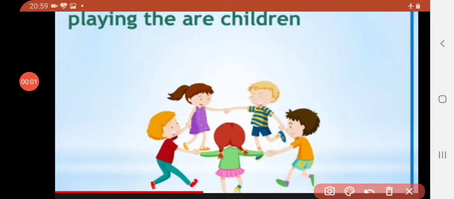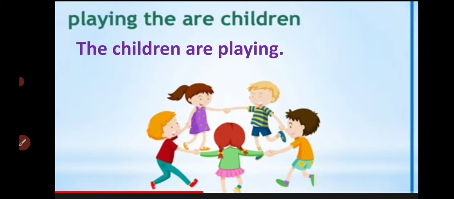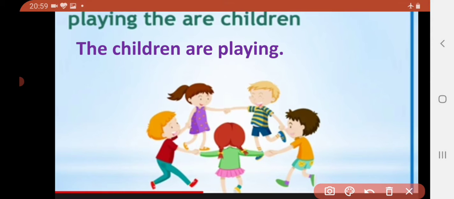So here you can see the example. Playing the our children. Do these words make any sense? No. These words do not make any sense. So it is not a sentence. Now we will arrange all these words in proper order so it will make a complete, sensible sentence. The children are playing. So here you can see this is a sentence. As you can see, the first letter of the first word is in capital, that is T, and at the end there is a full stop. Alright.